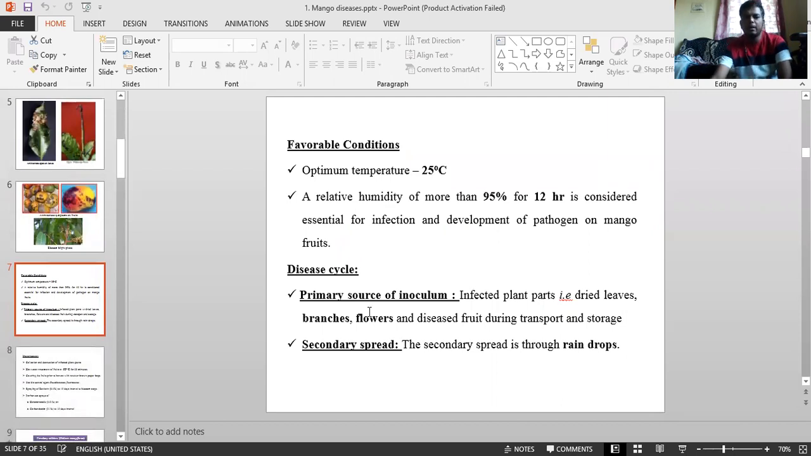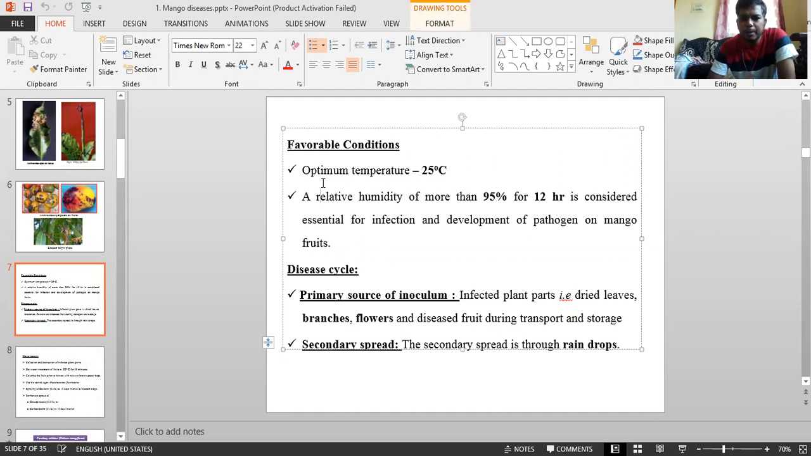And coming to favorable epidemiological, favorable climatic conditions. Optimum temperature is 25 degrees Celsius for conidial development as well as infection, with relative humidity around 95% for at least 10 to 12 hours. It is the most essential for development of anthracnose. This one you have to remember.